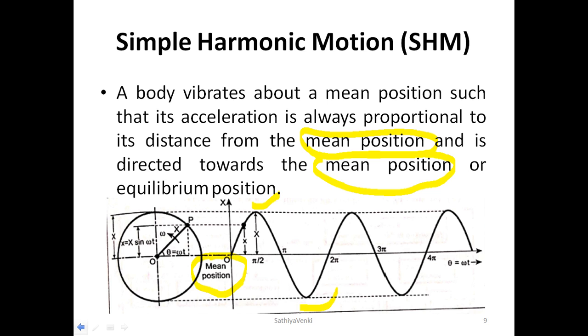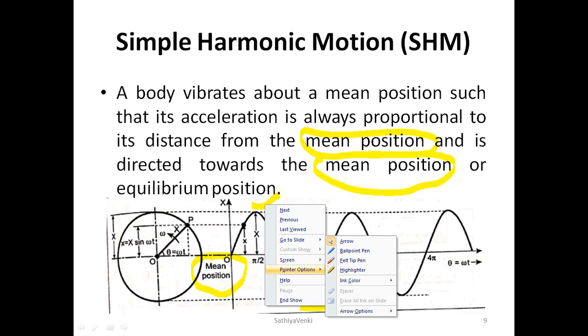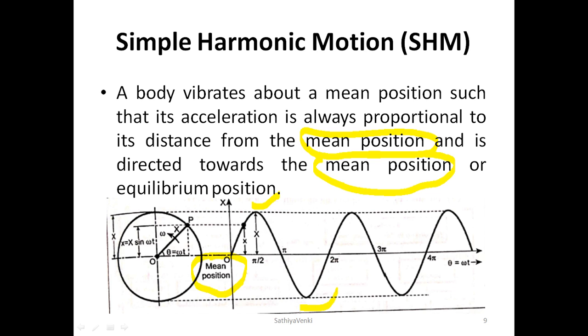Actually the sine curve follows the same concept. Both curves follow the same pattern. That means at the mean position, the distances on both sides are the same. That's why the SHM curve also looks like a sine curve, so they call it a sinusoidal curve.